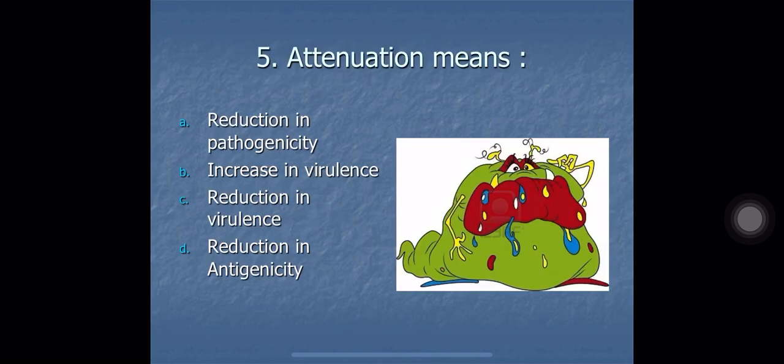Attenuation means what? A. Reduction in pathogenicity, B. Increase in virulence, C. Reduction in virulence, and D. Reduction in antigenicity. Attenuation means decreasing the strength of the organism. Decreasing the strength means reduction in virulence. So the correct answer here is option C, reduction in virulence.